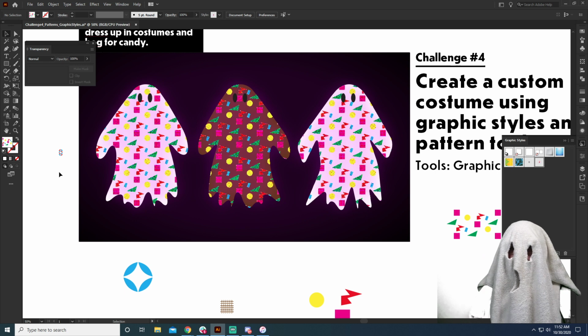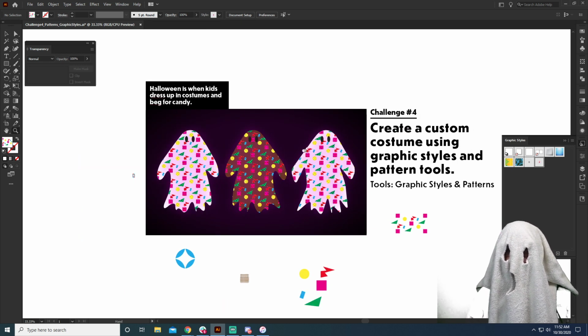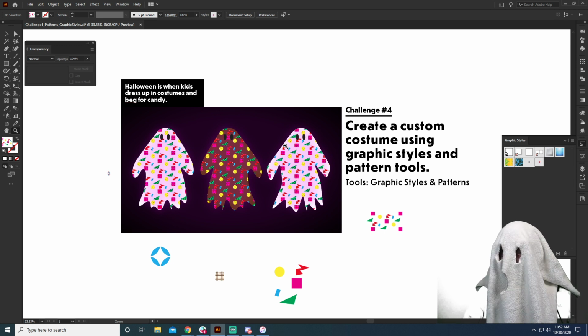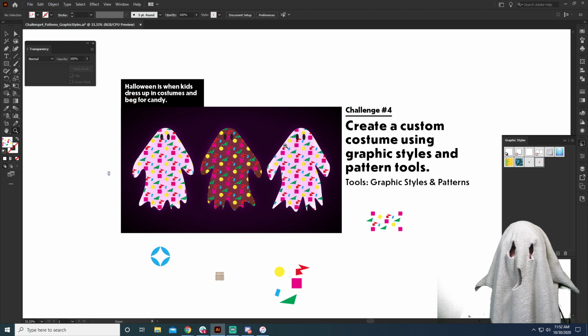So what I want you to do is create a pattern, add as many effects to it as you want, and try to make a fun costume heading into the weekend. I also didn't see anyone pick out what this quote is from. Let me know if you know what this quote is from up here for today.